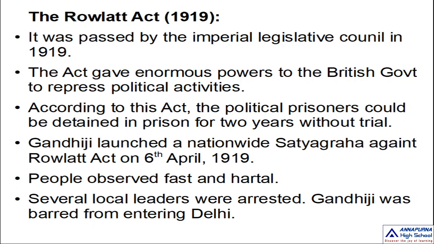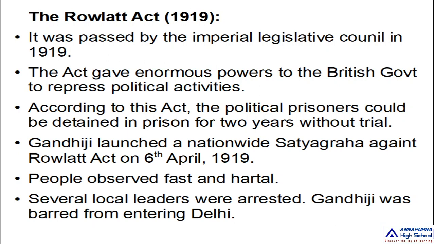This is the power the British got according to the Rowlatt Act of 1919. The British police got enormous powers by the Act, to repress political activities, and as a result, thousands of our Indians were arrested and put in prison.